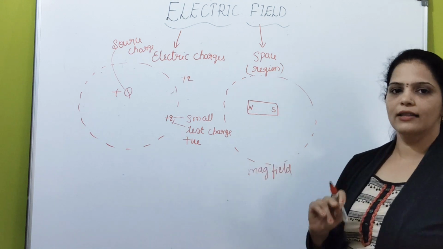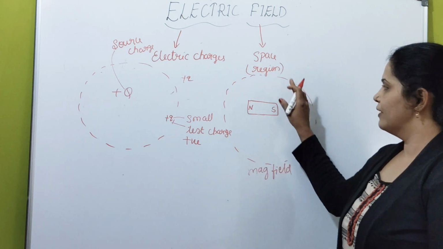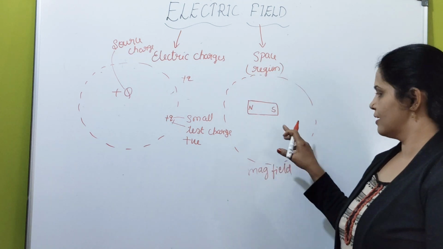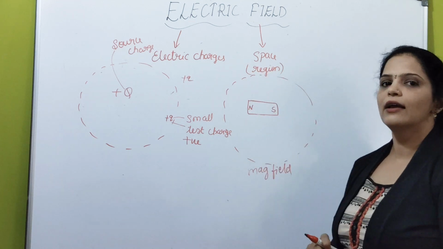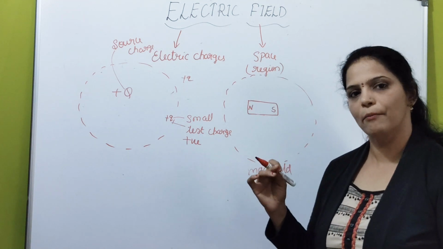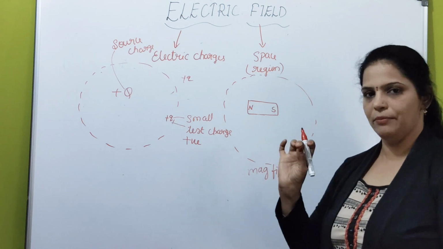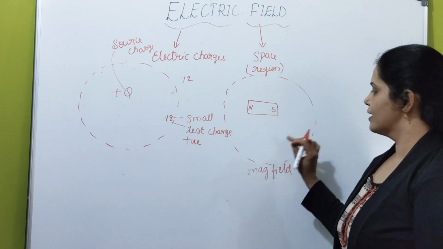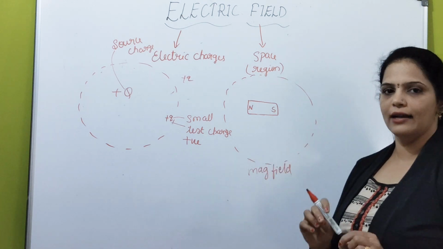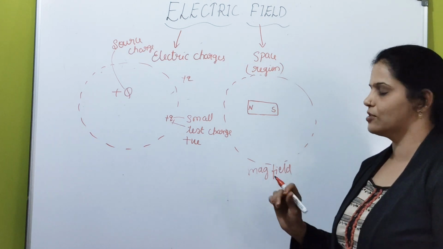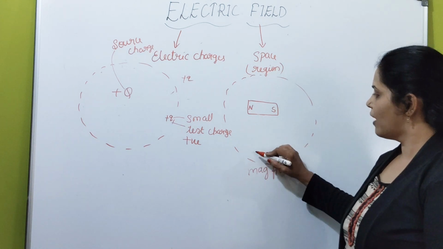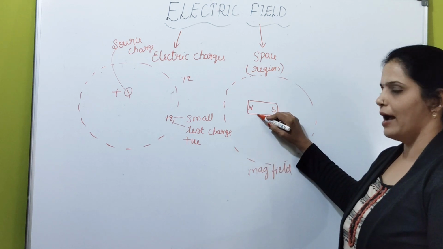To identify whether there is a magnetic field or not, we are taking the help of other magnet or magnetic materials, right? Like certain materials like iron, nickel, cobalt, iron nails, you can place it here. So if iron nails attract towards the magnet,